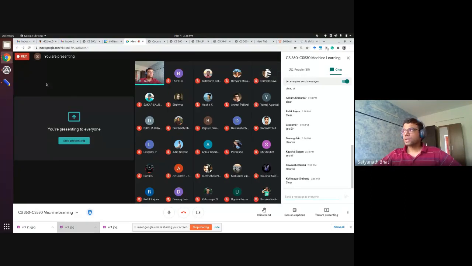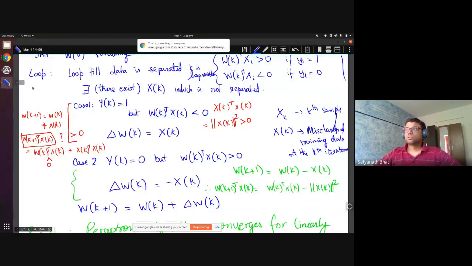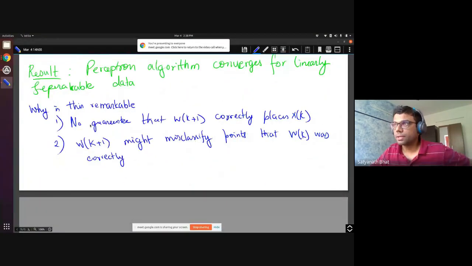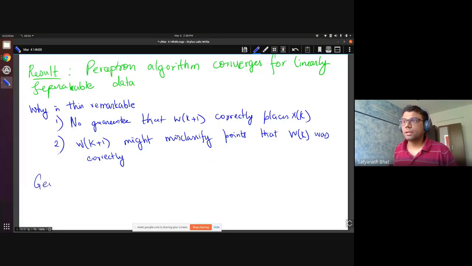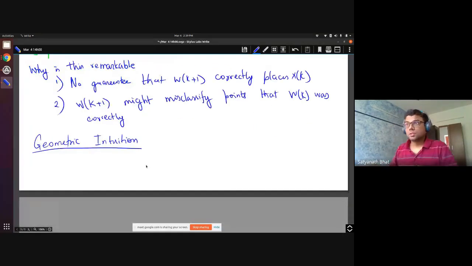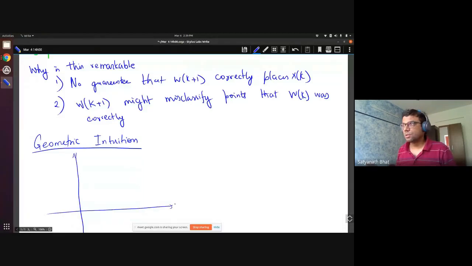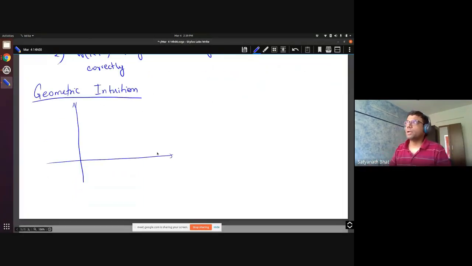All right, so that's good. So now let's try to understand the geometry, and let's try to see if we can get some examples on this. Okay, so let's start that. So, geometric intuition. So let us take a particular example where these things are happening. So let us take a few points which are here.